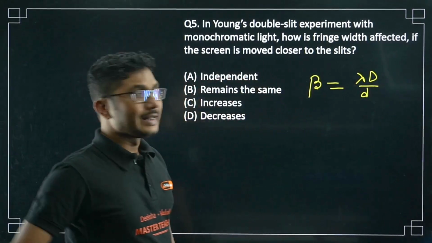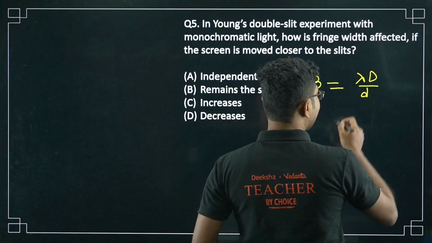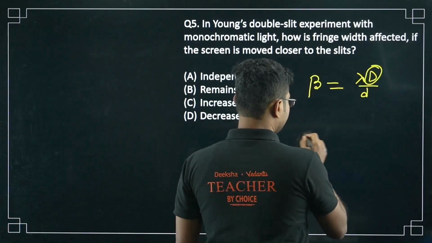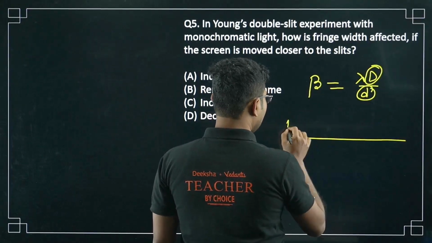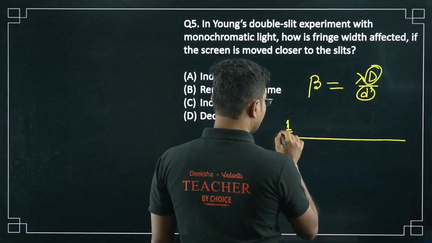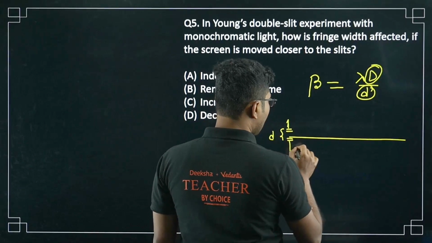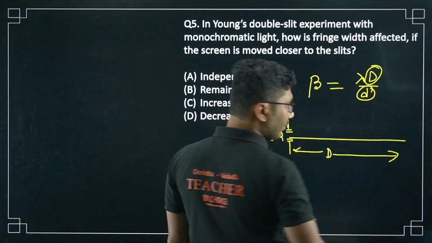Here capital D is the distance between the screen and the slits. Small d is the distance between the slits. Suppose this is slit number 1 and this is slit number 2, the distance between the slits is small d, this is capital D, and lambda is the wavelength of the light used.